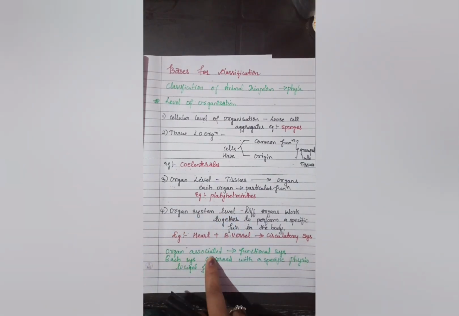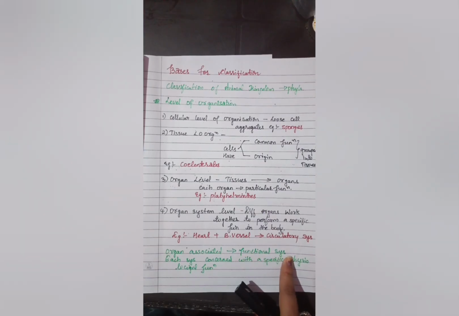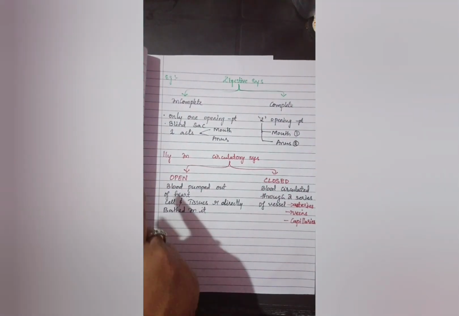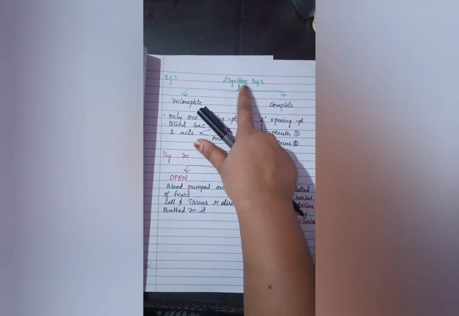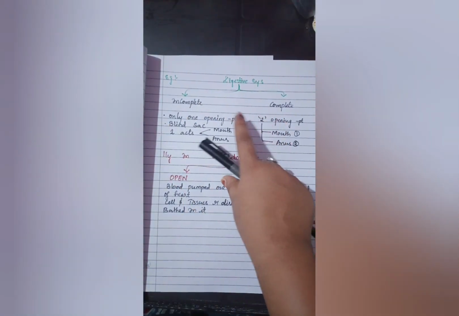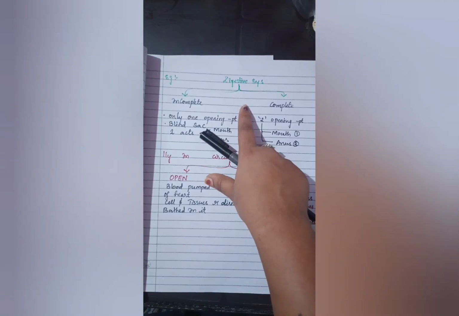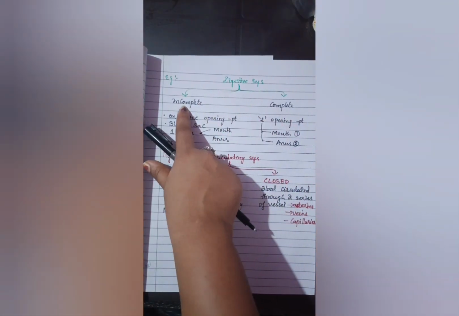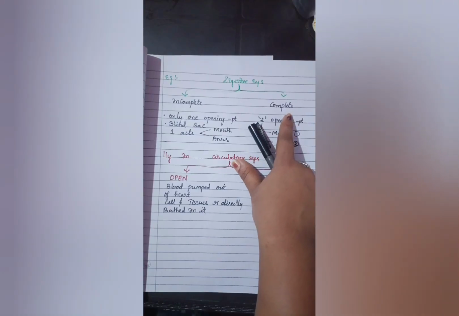Coming to organs, they are associated to perform special functions or a special functional system in our body. So each system is concerned with a specific physiological function. For example, I can give the digestive system. See, the digestive system is divided into two types. Organisms, based on the organ system level of organization, have been categorized into two types: incomplete and complete digestive system.